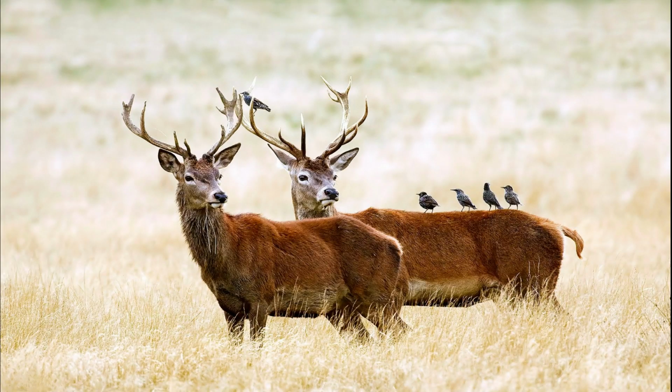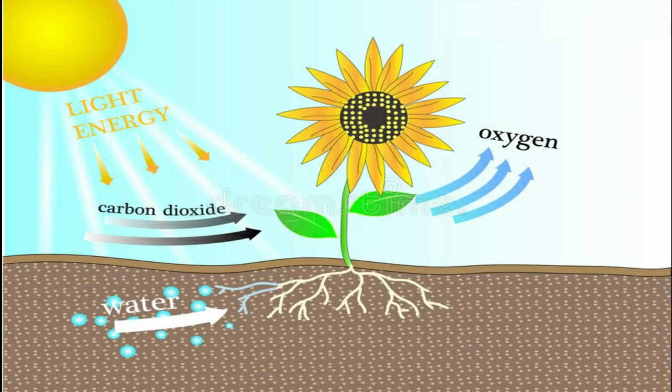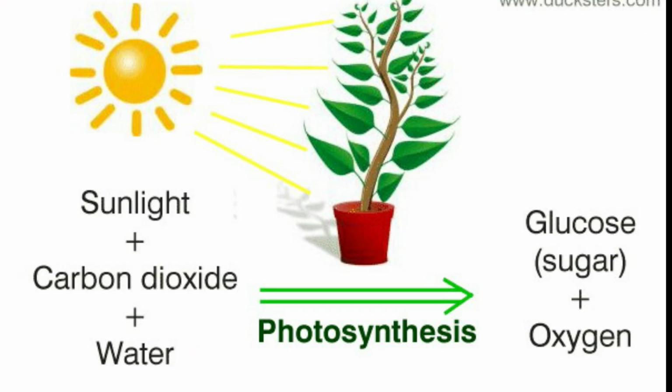Let us discuss food for plants. Who prepares food for plants? Leaves prepare food with the help of carbon dioxide from the air, water from the soil and sunlight. This process is called photosynthesis. The plants that contain chlorophyll make their own food. Plants are called producers or autotrophs as they produce their own food.